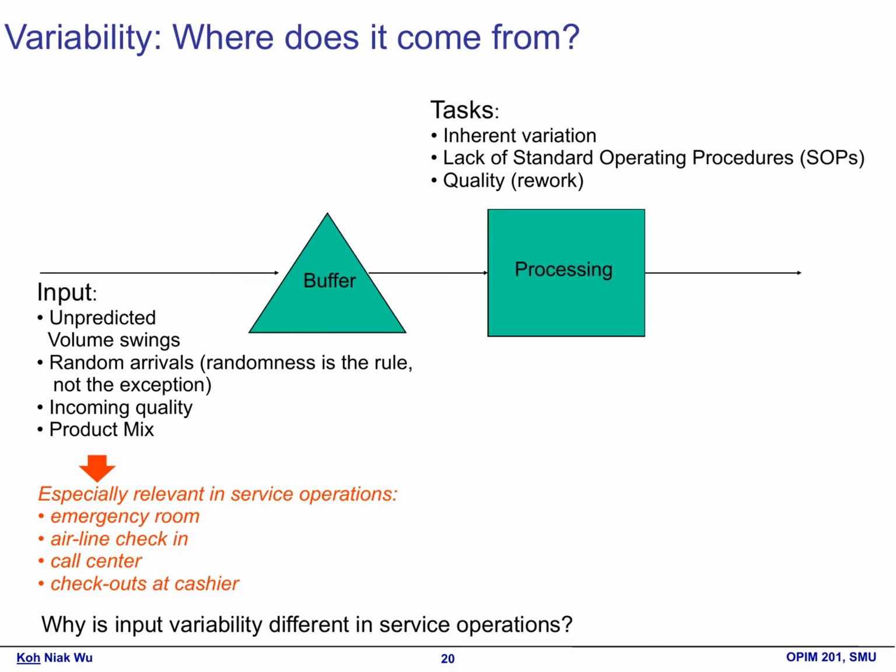Finally, we look at the quality of rework. When tasks need to be redone, they can introduce additional variability. The quality of this rework may differ from the original, further complicating the process. Variability also impacts various resources in service operations. Breakdowns and maintenance. Equipment failures can disrupt processes. Operator absence. When staff are unavailable, it affects service delivery. Setup times. Changing from one task to another can take time, adding to delays.